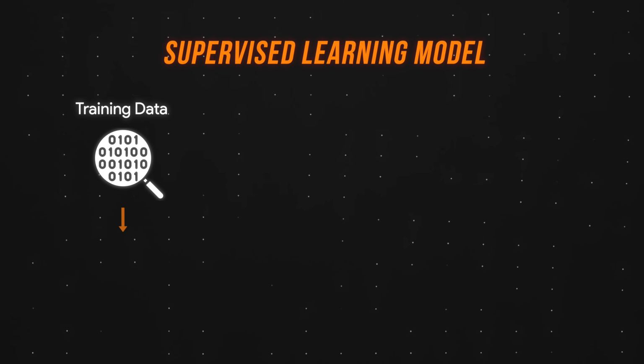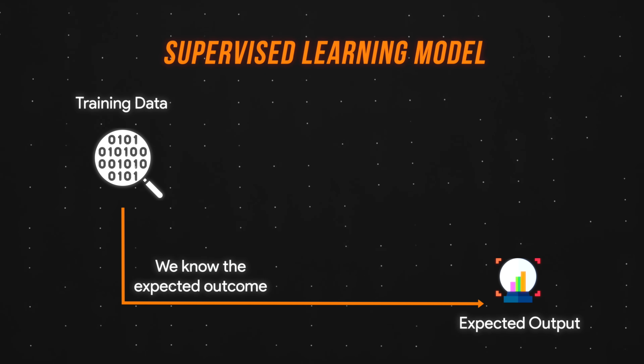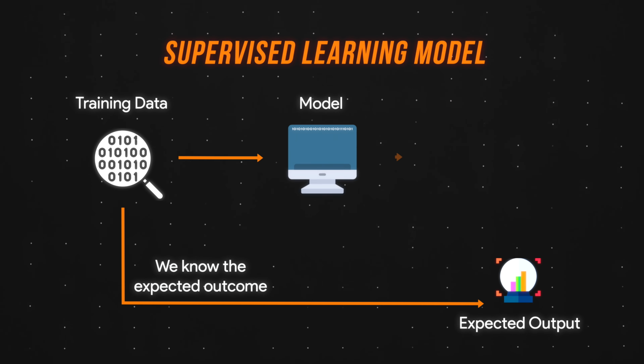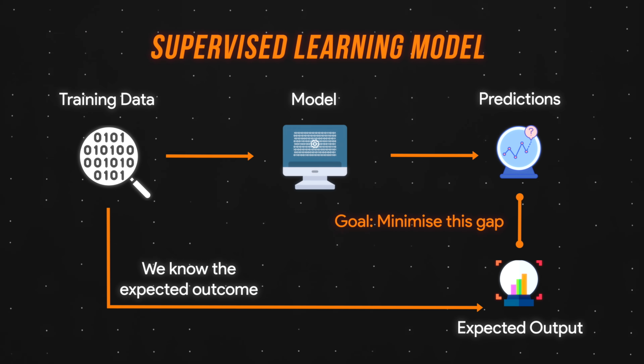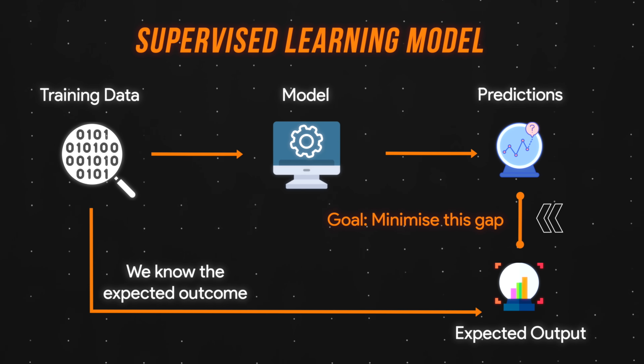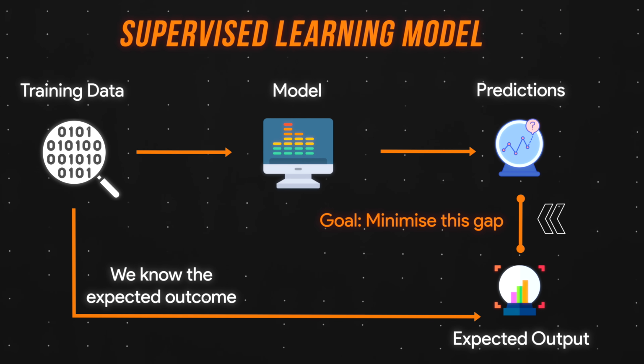Pro tip, another big difference between the two models is that after a supervised learning model makes a prediction, it will compare that prediction to the training data used to train that model. And if there's a difference, it tries to close that gap. Unsupervised learning models do not do this.